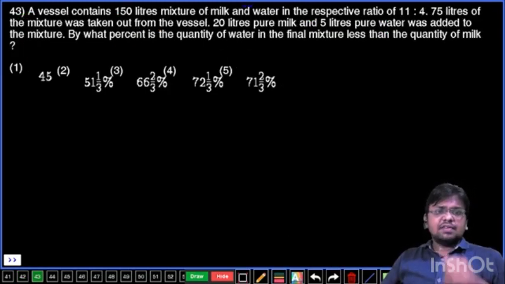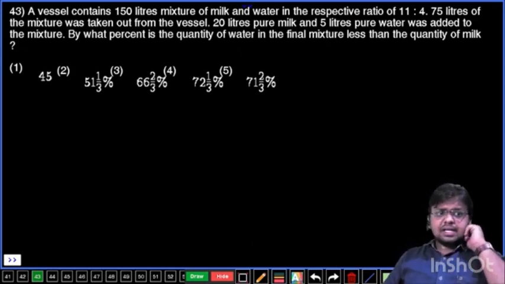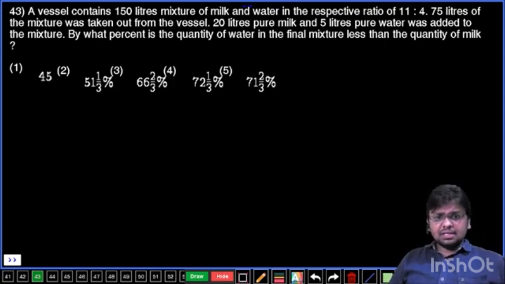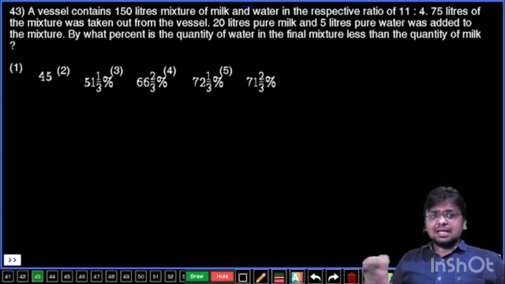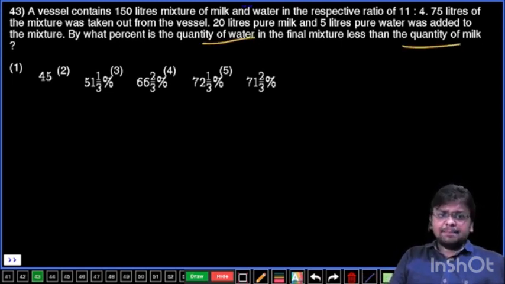A vessel contains 150 liters mixture of milk and water in the respective ratio of 11:4. 75 liters of this mixture was taken out from the vessel. 20 liters pure milk and 5 liters pure water was added to the mixture. By what percent is the quantity of water in the final mixture less than the quantity of milk? Okay, water is what percent less than the milk quantity, that you have to calculate.